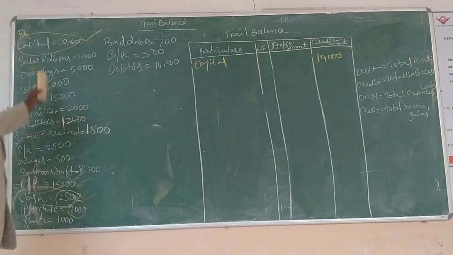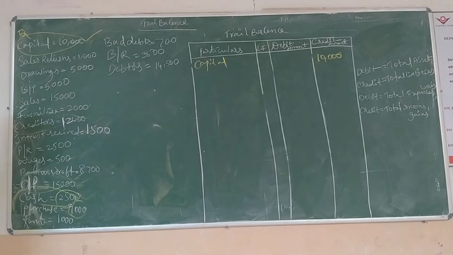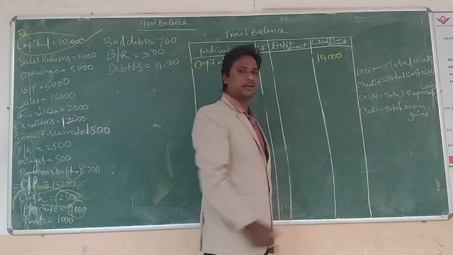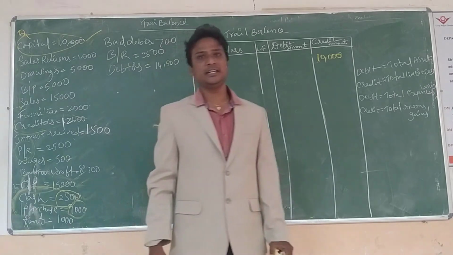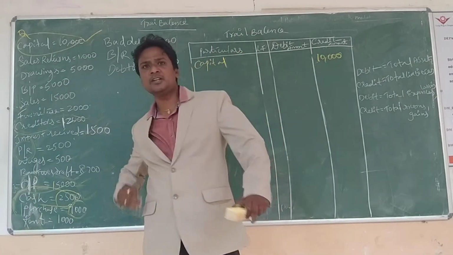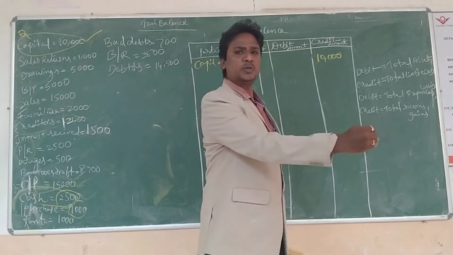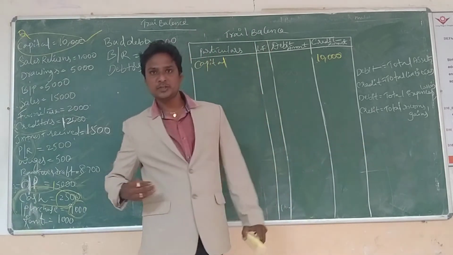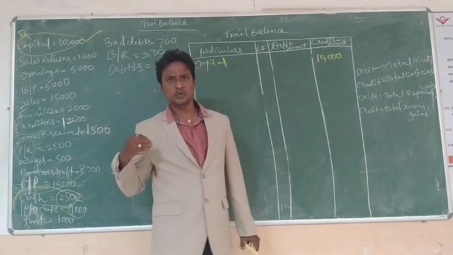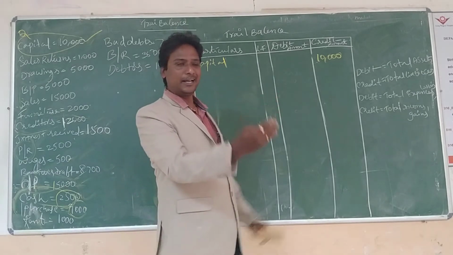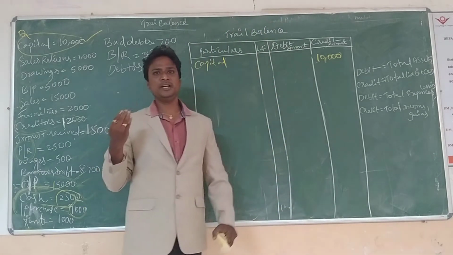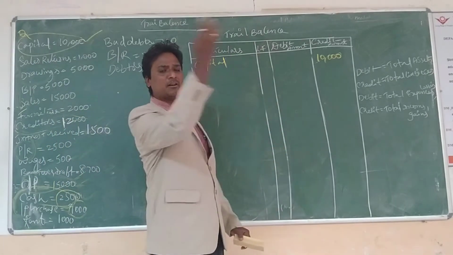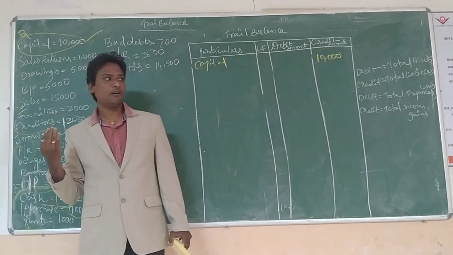Next one, sales returns. Is it an expense, a liability, an asset, or an income? Sales return means we sold goods and services or an asset to others, and then we take it back from that particular customer or institution, returned to the organization.